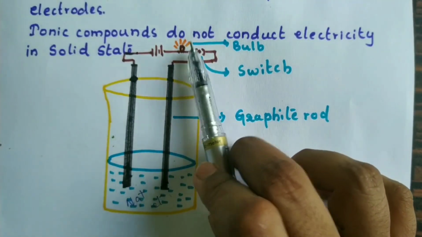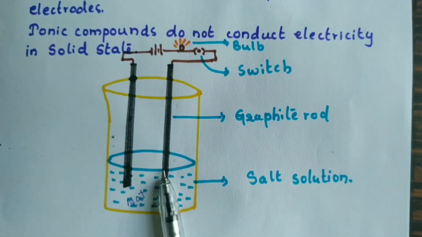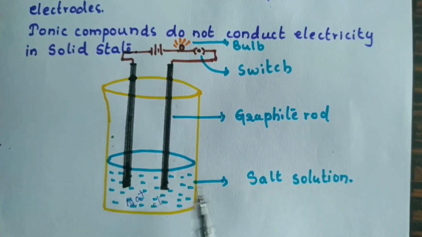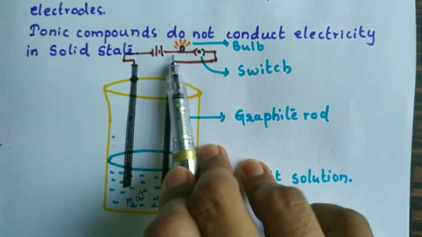If the bulb does not glow, we have to understand that the salt solution is not conducting electricity. That's why the bulb is not glowing. So whenever we turn on the switch, the bulb starts to glow. We have seen that here.